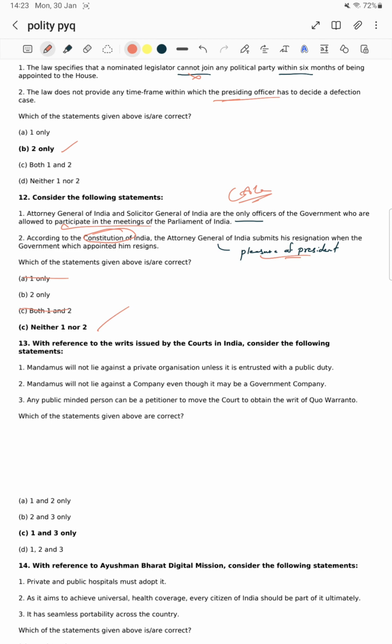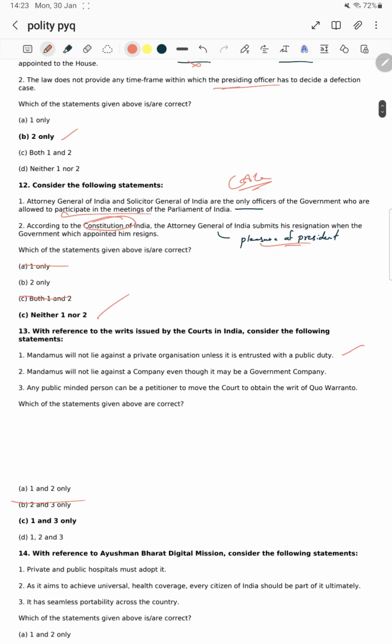Mandamus will not lie against a private organization unless it is by the public entity. This was the right statement. Option B is wrong. In writs we will discuss in a broader way. And let's see this. Mandamus does not lie. Mandamus will not lie against a company even though it makes a government company.